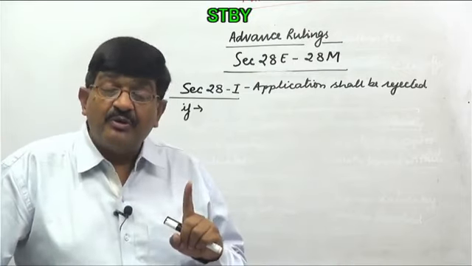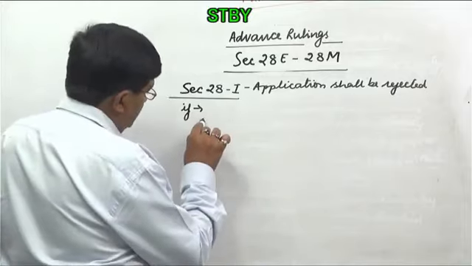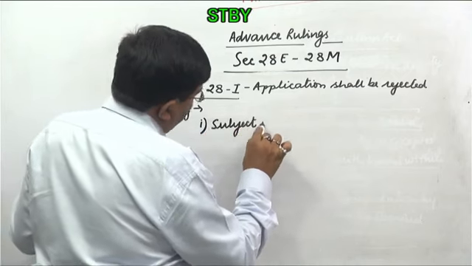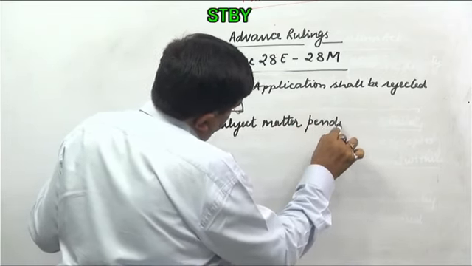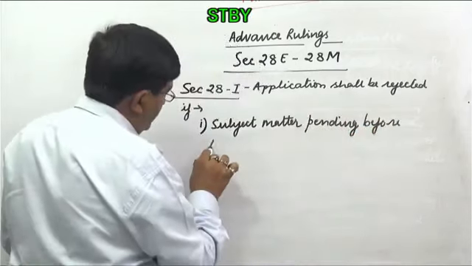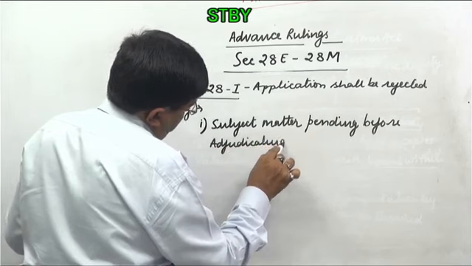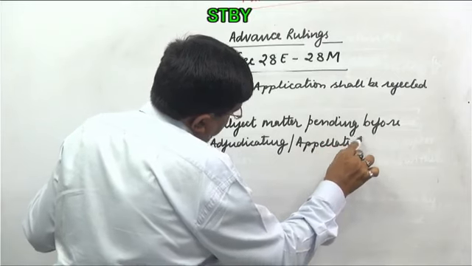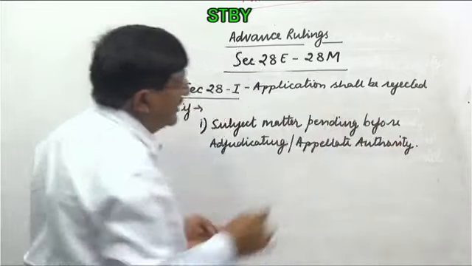So first situation where application should be rejected for advance ruling, that is number 1, subject matter pending before adjudicating or appellate authority.